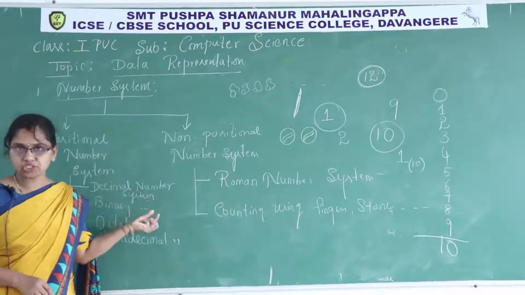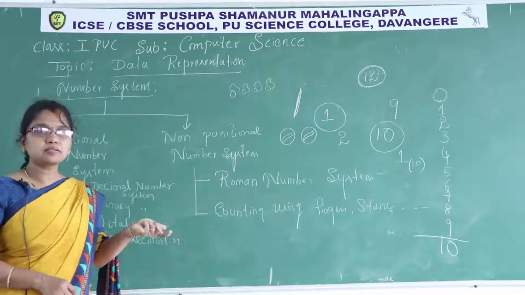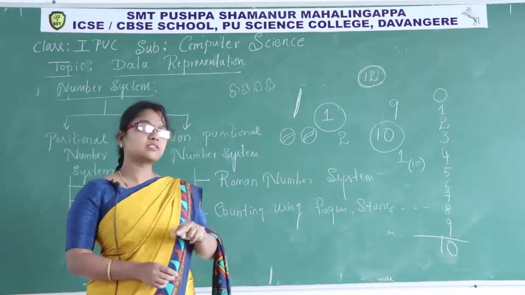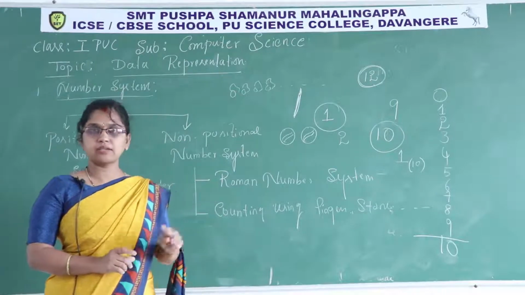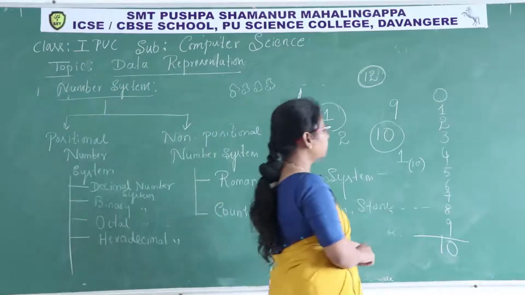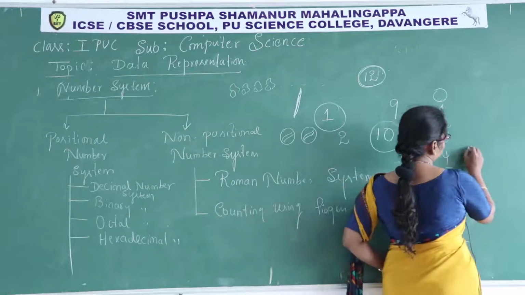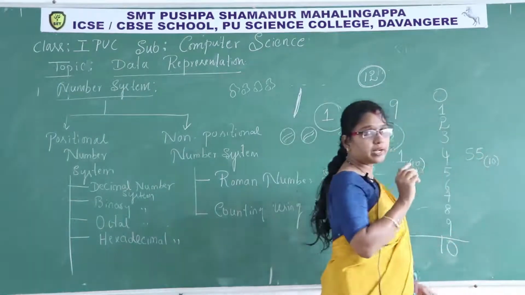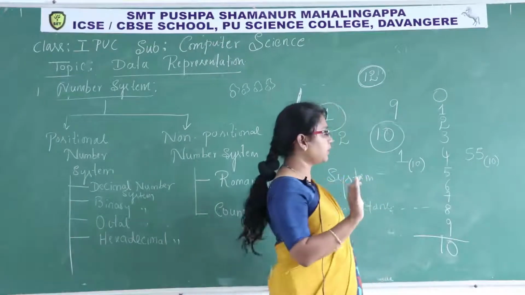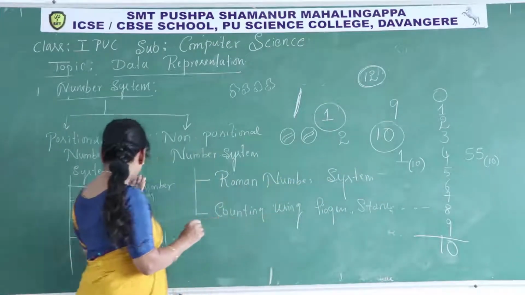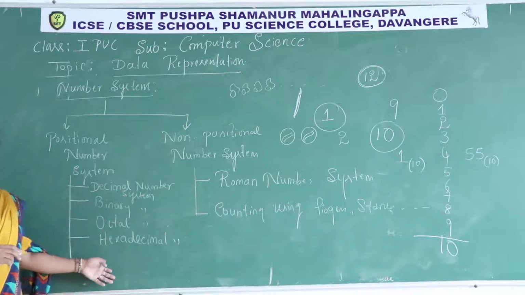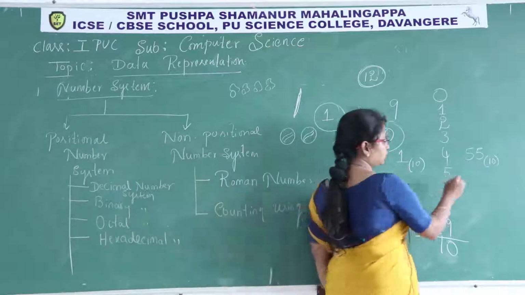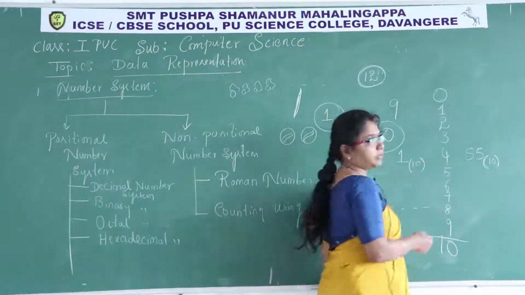So this is a positional number system. This number system has 10 different digits and its base is 10. Example, you can give any example here. Decimal number 50, 55, base 10. But you have to write the base. You should not forget to write the base. Here we have different number systems in this chapter. So in order to represent any number, you must write the base of that number.